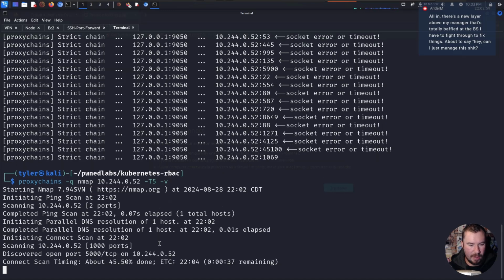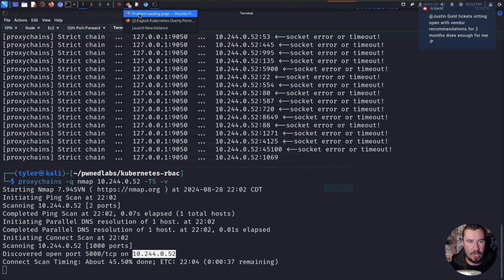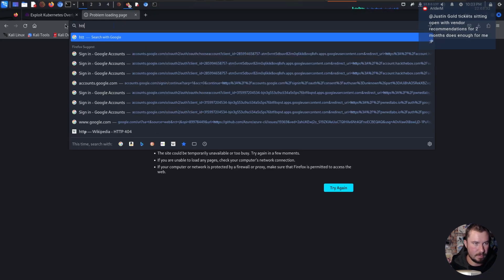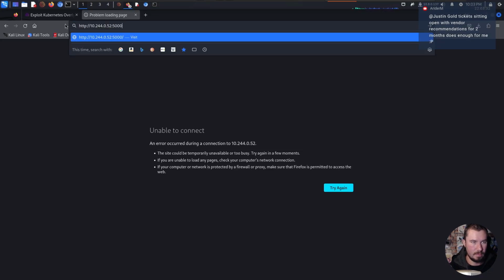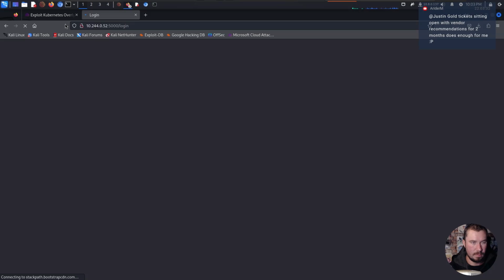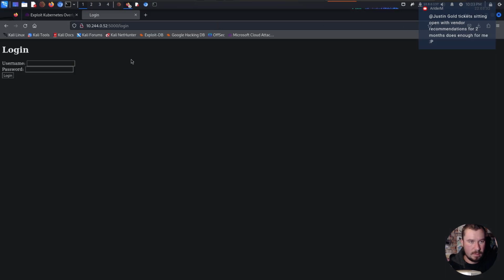Oh, we have an open port on 5000. Let's go and check that out real quick. Maybe that's a web server for us. Otherwise, we can enumerate that port a little bit more. Fingers crossed. I notice I have to stop it to get it to load. I think that's just while it's going through proxychains. But we do have a login here with a username and a password.